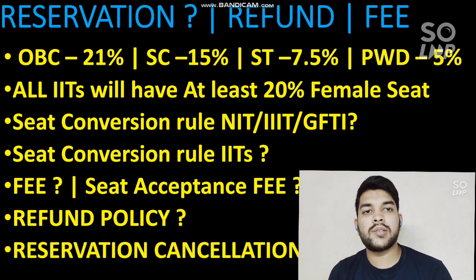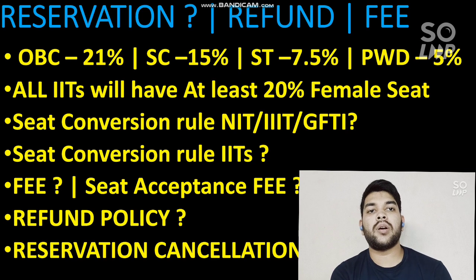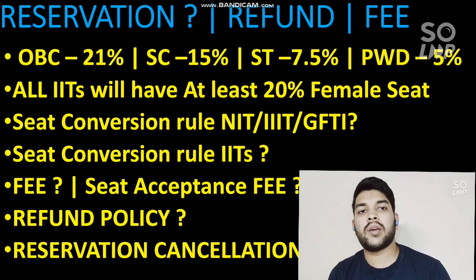So suppose you get the seat, you are doing the online document verification, and if you are not able to provide the required certificate, then your reservation will be cancelled, and from the next round you will be considered as a general candidate. Or whatever certificate you provide will be applicable from the next round, and you will be considered in that category from the next round, and you will get the seat according to that.